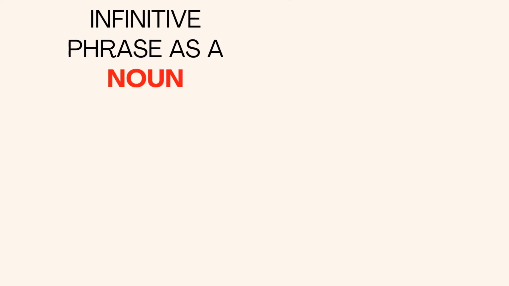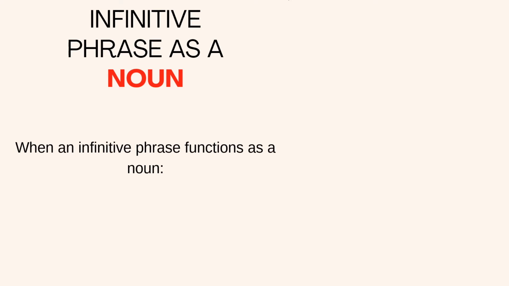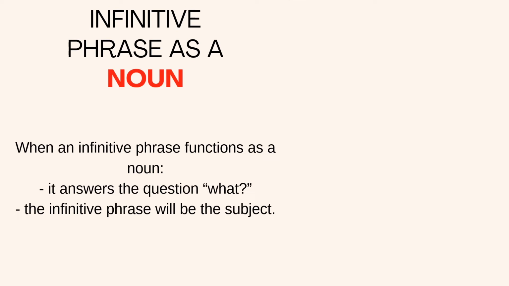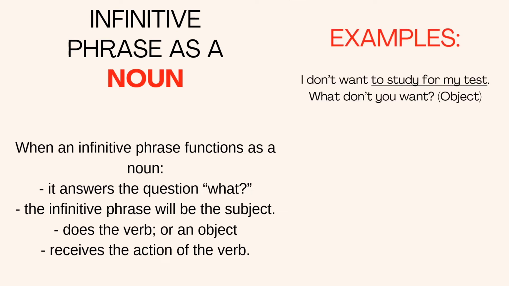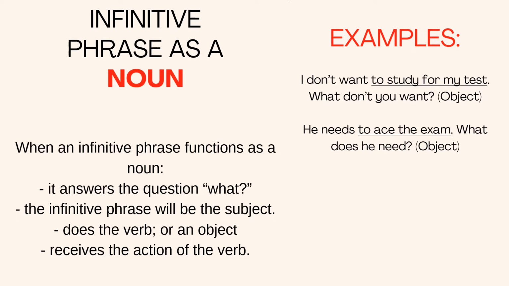Let's begin with the infinitive phrase as a noun. When an infinitive phrase functions as a noun, it answers the question what. The infinitive phrase will also be the subject, it does the verb, or it is an object, and it receives the action of the verb. Here are some examples. I don't want to study for my test. To study for my test is an infinitive phrase that functions as a noun, answering the question, what don't you want? He needs to ace the exam.